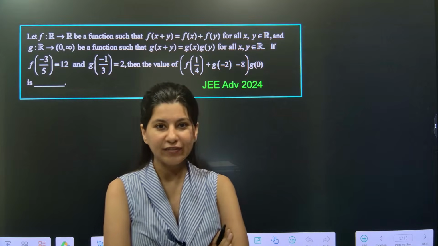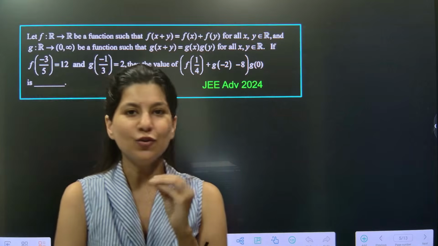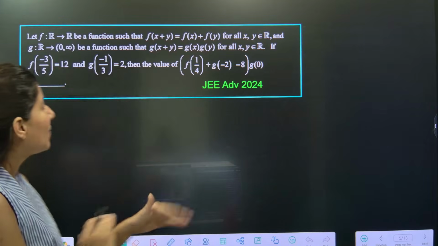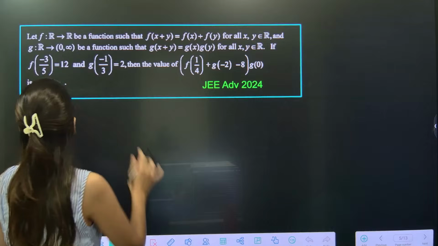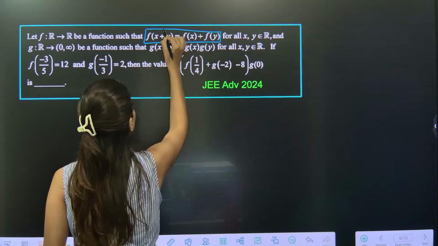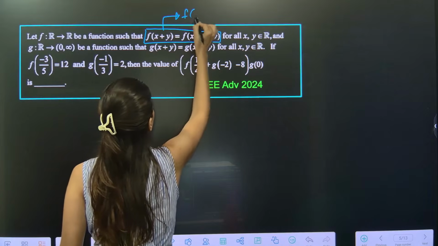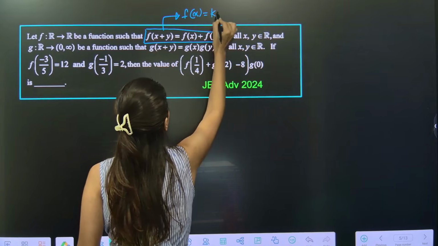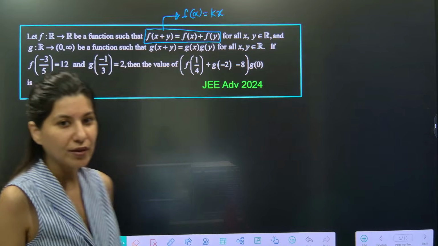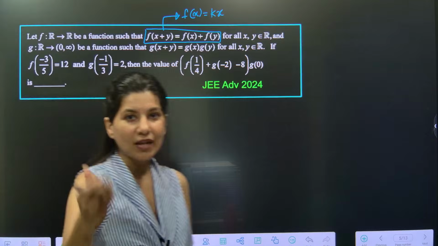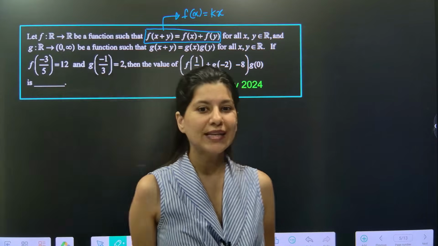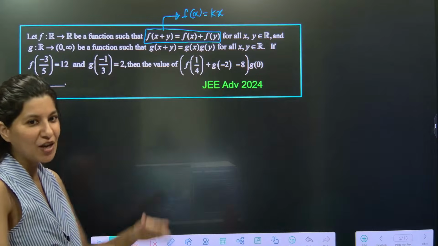Are we ready? Functional equation. If you know the functional equation, then this question is absolutely easy for you. One by one, step by step we will do. A function is given such that this. The moment you see this functional equation, immediately you should be able to write f(x) is equal to kx. Please revise functional equation. You can search Namrata ma'am functions mind map session. You will get the video on YouTube, not on this channel, some other channel.